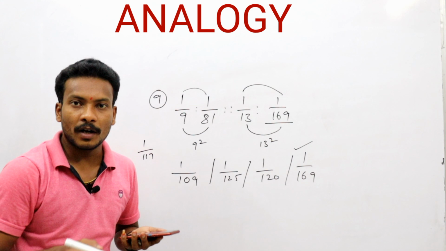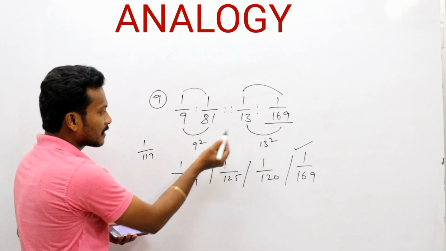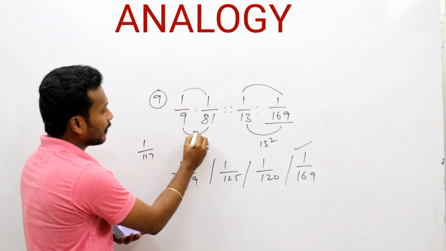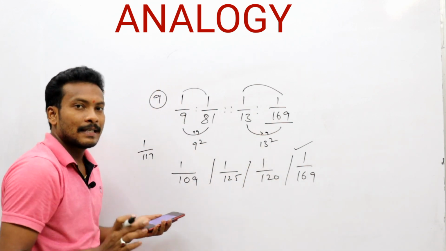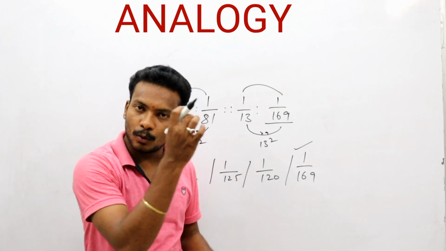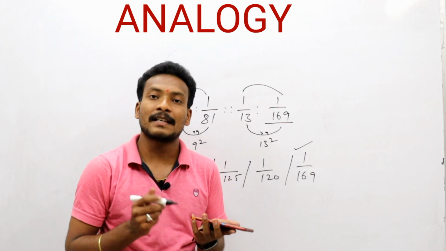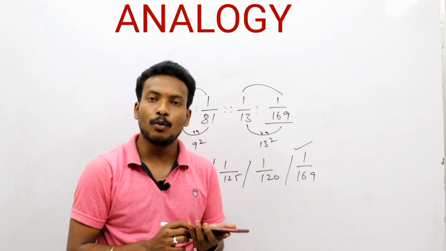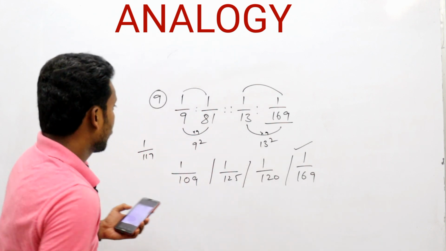Without 169, 117. What is the logic here? Same number, same number. 9 is multiplied 9 times, 13 is also multiplied 9 times. 13 nines are 117. Like that you have to think. Whenever 169 is there in the options, we have to go for this one. We have to match our mindset with the examiner who prepared the paper. Okay, next question.